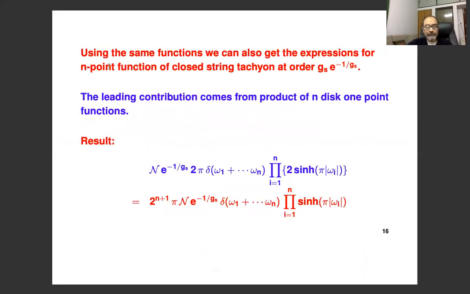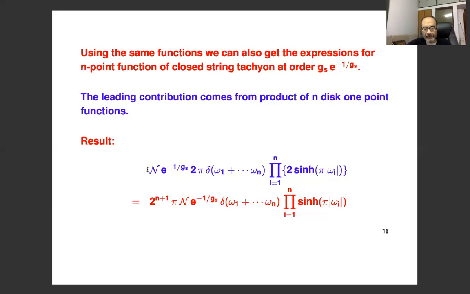But it turns out that using exactly the same functions, without doing any extra work, we can also get the expression for the n-point function of closed string tachyon at this order. So the leading contribution here again comes from the product of n disk one-point functions, because each disk one-point function is of order Gs to the 0. So you just take the product of n disk one-point functions, you still get Gs to the 0, and this is the expression you find.